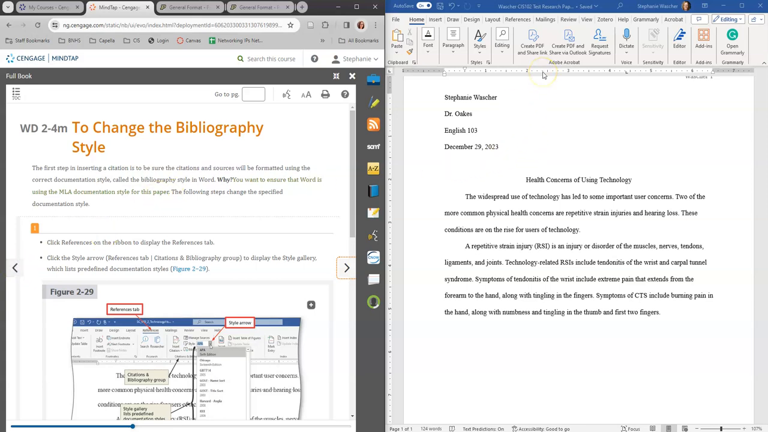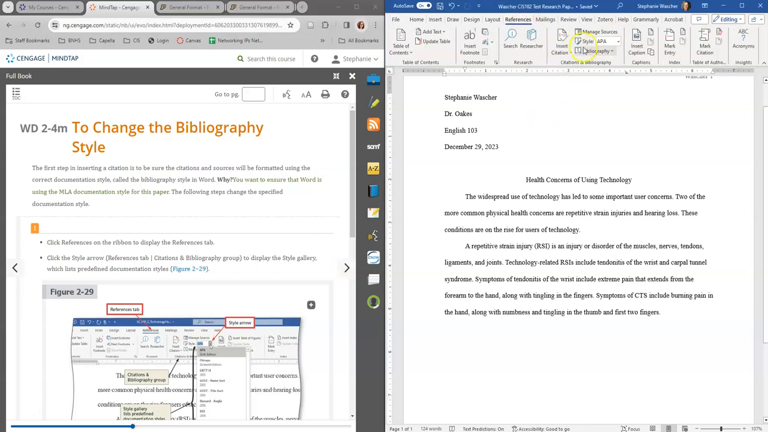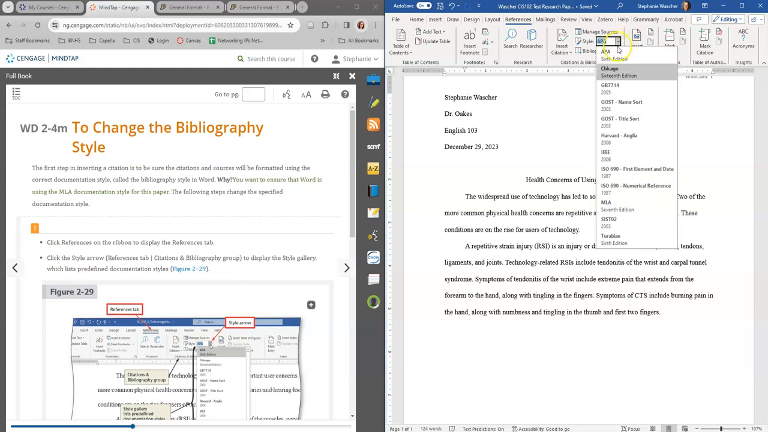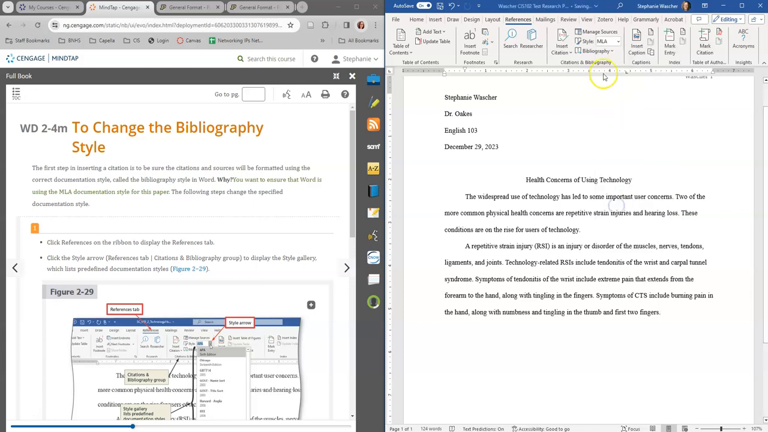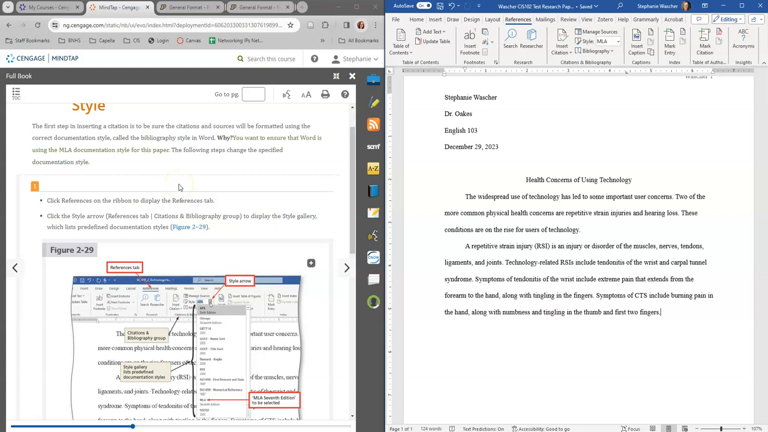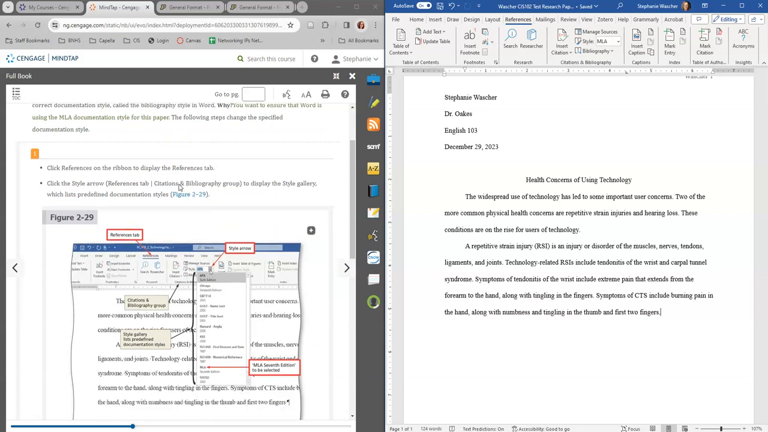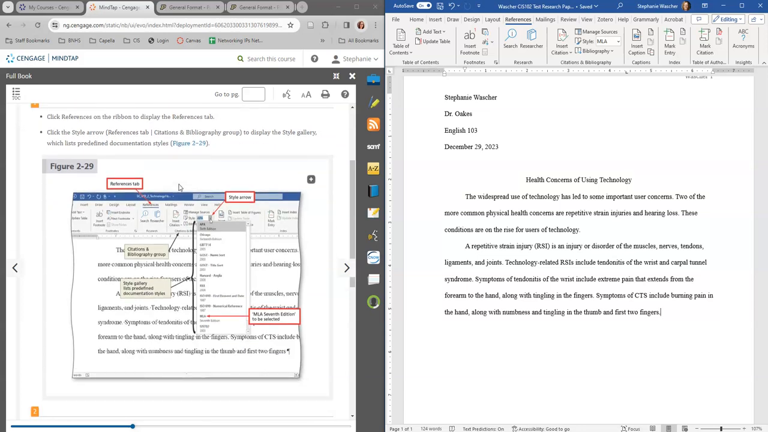To change the bibliography style, there is an actual References ribbon, which is really nice. Right now it's set for APA. We want to change that to MLA. APA's 6th edition is old. It should be 7th edition now. So just so you know, you always want to search for the most current and make sure you have the most current. So MLA 7th edition is the one we selected for our style.